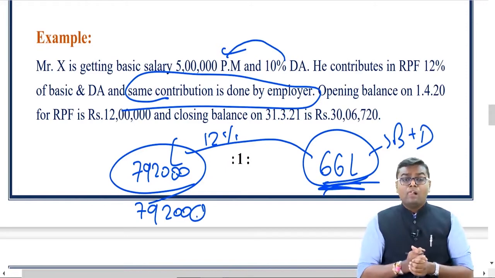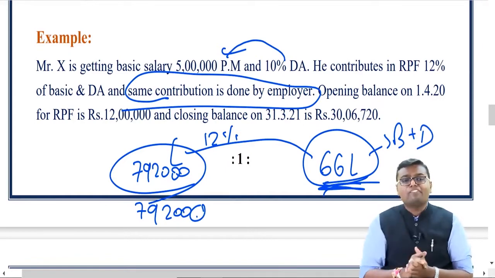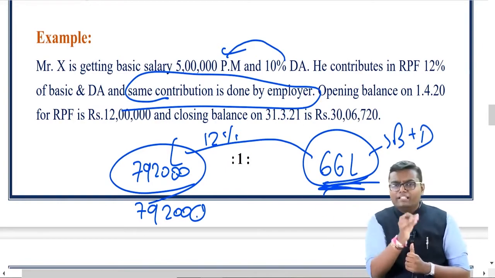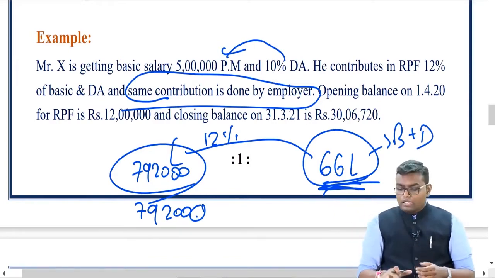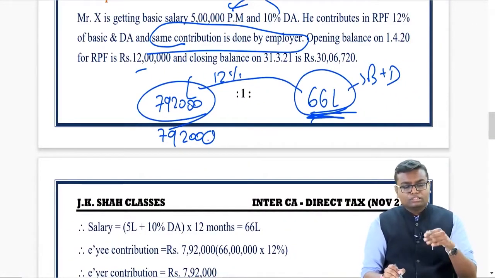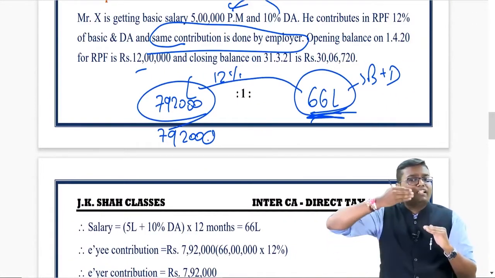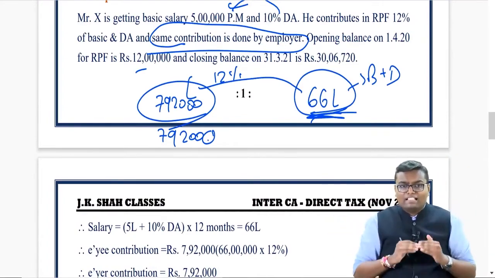Okay. Now, the opening balance on 1st April 2020, that is the opening balance for the previous year in this RPF account, is 12 lakh rupees. Closing balance is 30,06,720. See, the opening balance I have given is 12 lakh. Now, can I say during the year I would have contributed 7,92,000. My employer has also contributed 7,92,000.